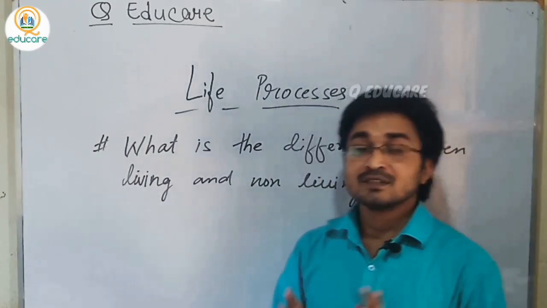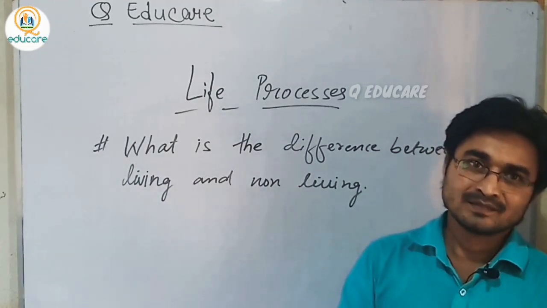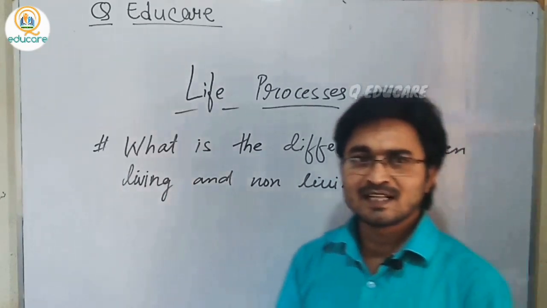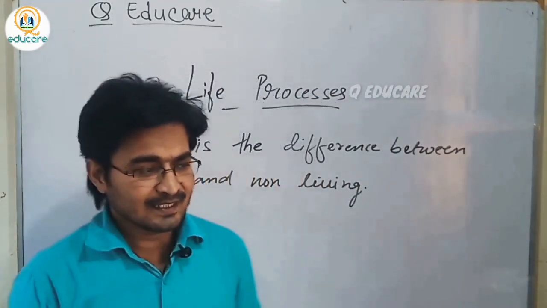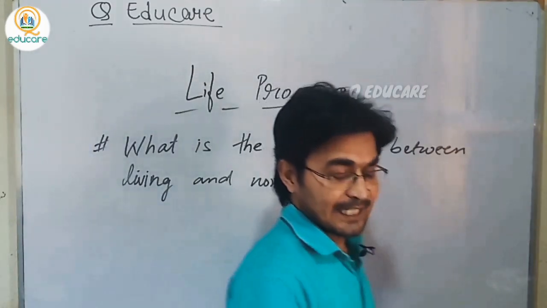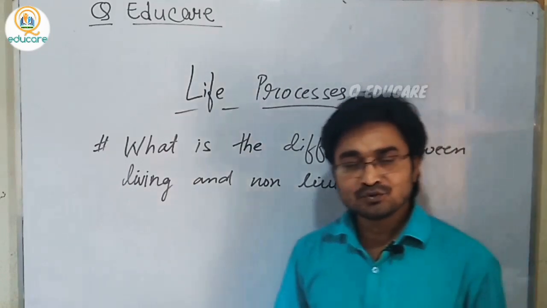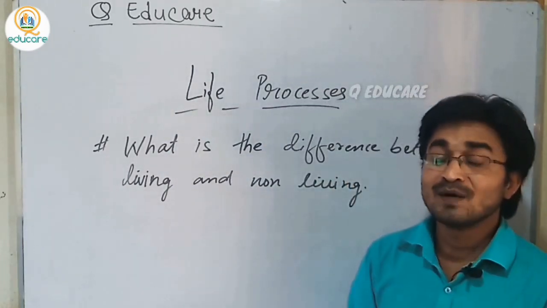But what about the other plants which do not look green, yellow, red, and so many colors are there to identify? So do we say that this is a non-living thing? No. Even then we say this is also living, but the criteria is different.